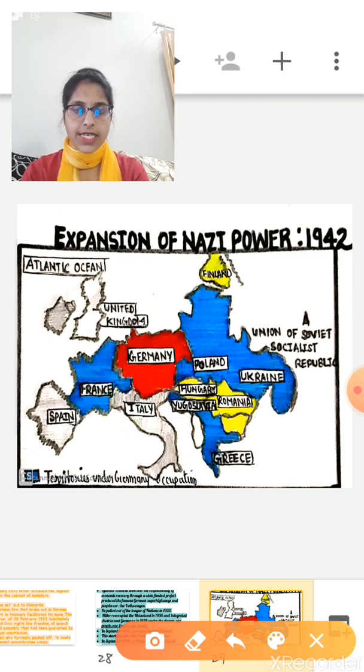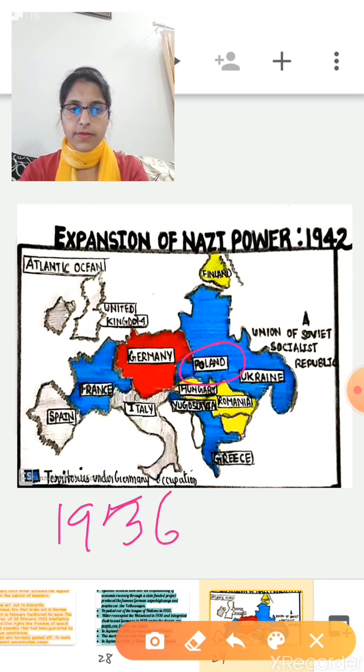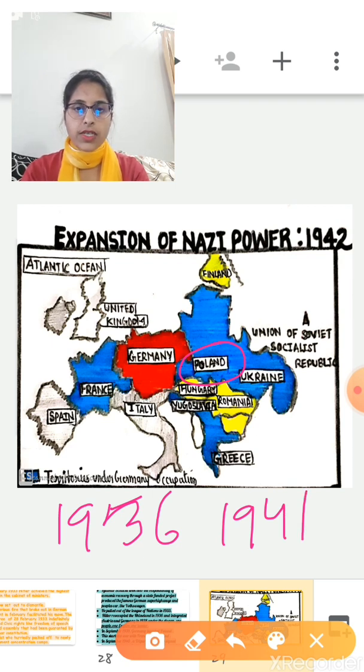To extend its territories, first Germany invaded Poland in 1936. Then he attacked the Soviet Union in June 1941. So basically this blue color shows the territories under German occupation till 1942. Right? So this is all about the expansion of Nazi power till 1942.